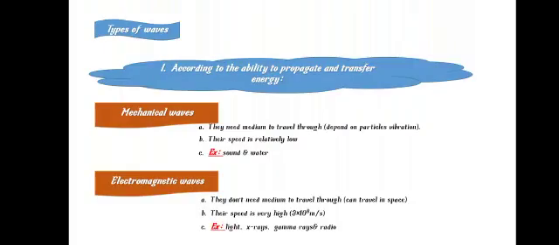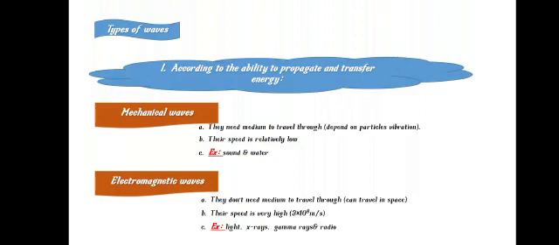Types of waves. First of all, according to the ability to propagate and transfer the energy, we can classify the waves into two types. The first, mechanical waves. They need a medium to travel through. They depend on the particles' vibration, and their speed is relatively low, like sound and water waves. You cannot talk to your friend in space because there is no medium. So sound is a kind of mechanical wave that needs a medium to travel through, and medium in science means solid or liquid or gas.